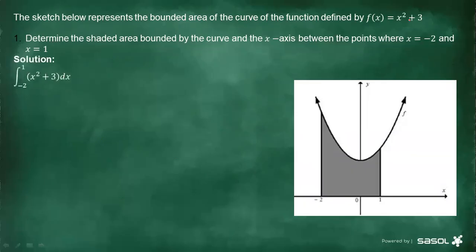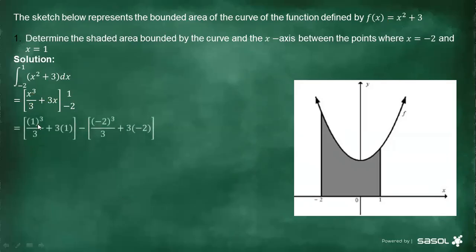First, write the integral with the lower limit, which is -2, and the upper limit, which is 1. Then the second step, you are going to integrate. All right, it's correct: x squared becomes x to the power 3 over 3, and then 3 becomes 3x. That's correct, with the upper limit and the lower limit.